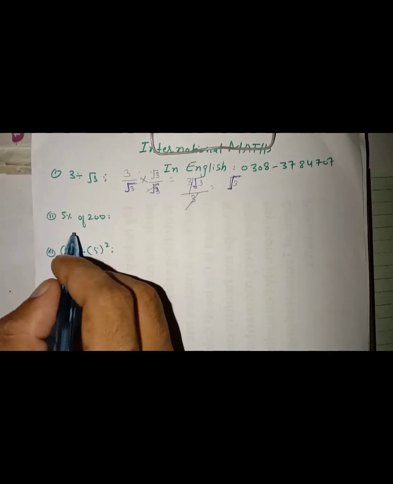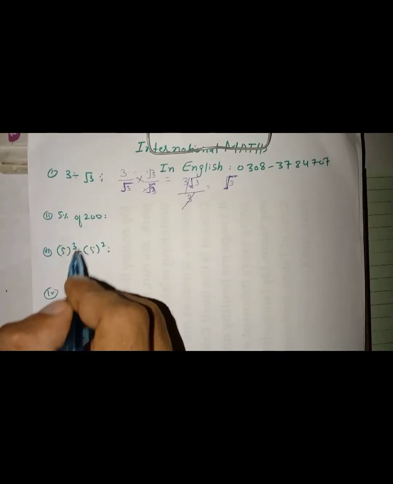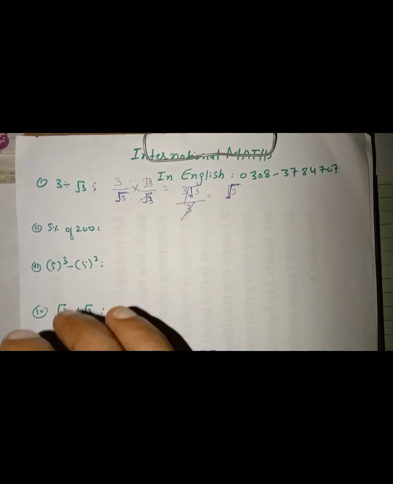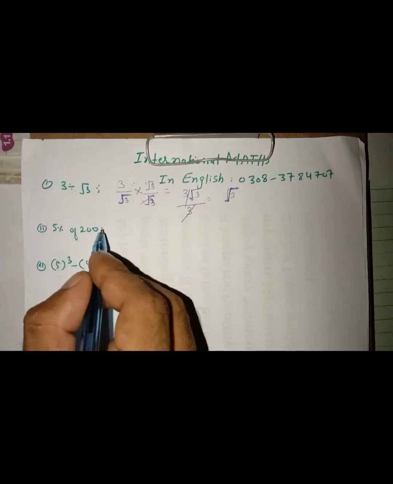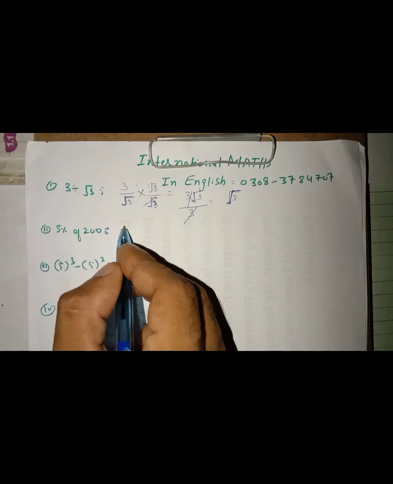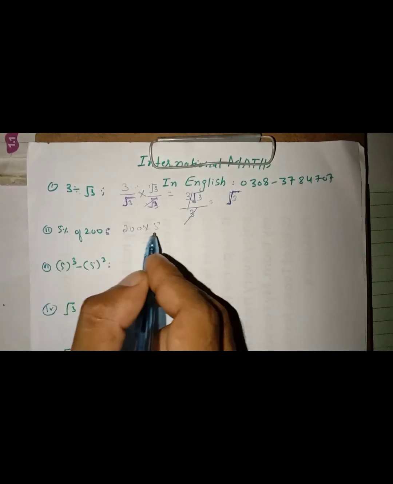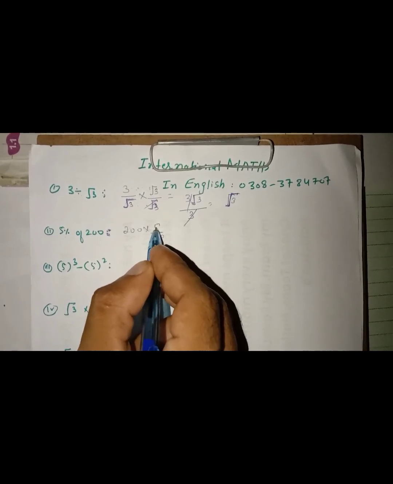There is a simple percentage problem: 5% of 200. It is very simple and very tricky, and this is mathematics. I teach you for the whole world. 5% of 200: 200 multiplied by 5%. Percent means out of 100, so we write 5 over 100.